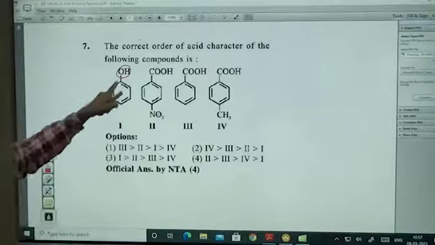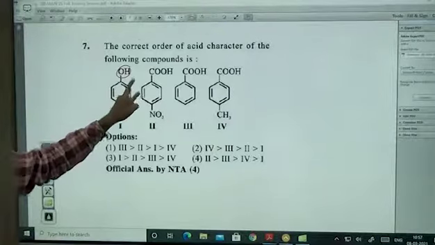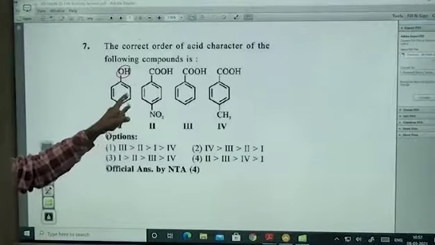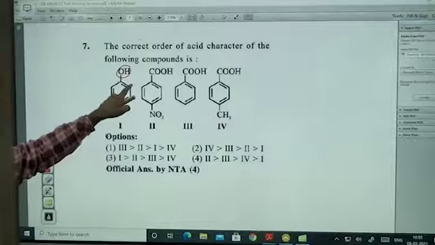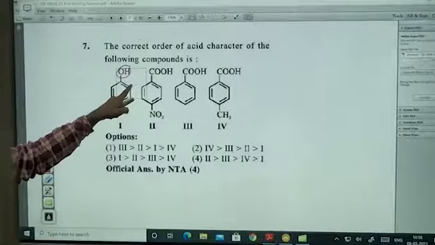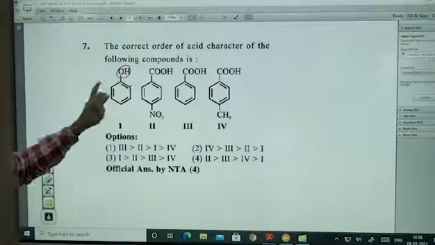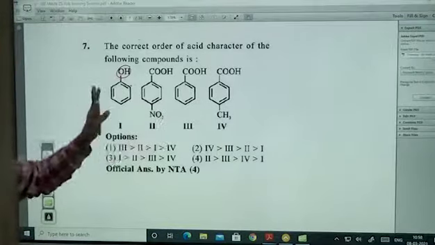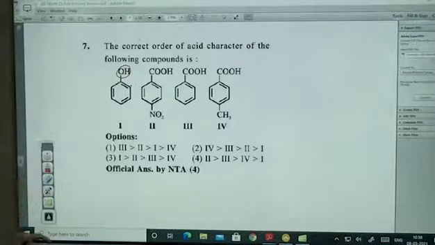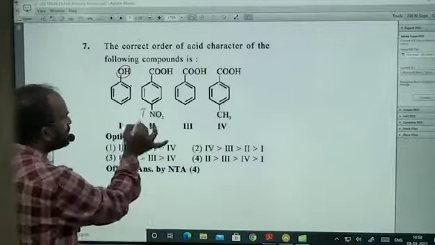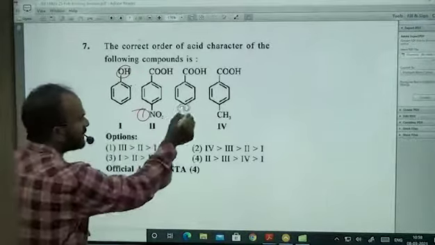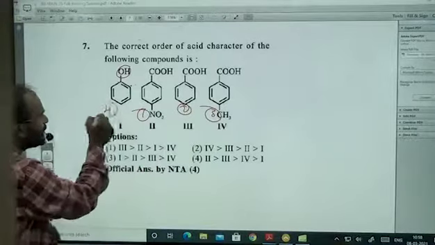And phenols, whenever they have the ortho effect, the acid character will be more, because of the formation of intramolecular hydrogen bonding. So here that kind of scenario is not there. That is very clear in my mind. I should give this the first preference, this the second preference, third preference, fourth preference.